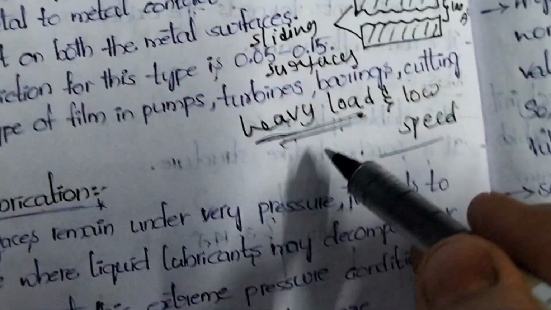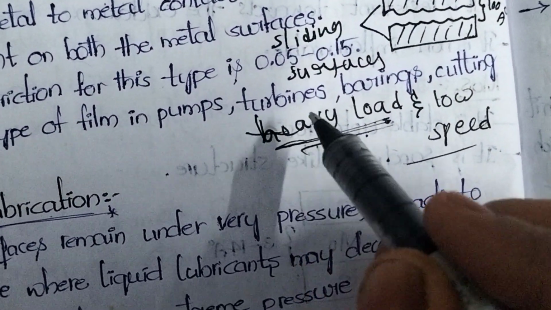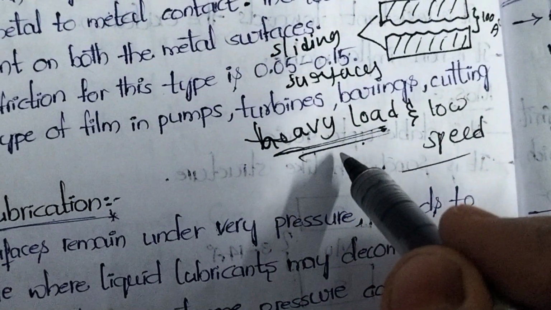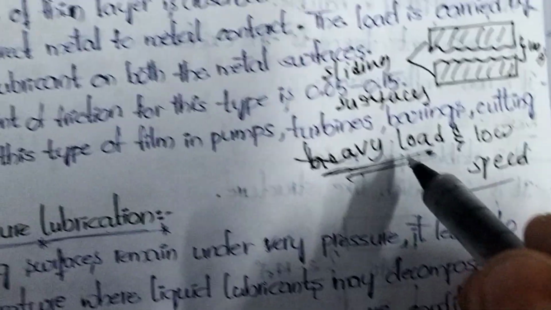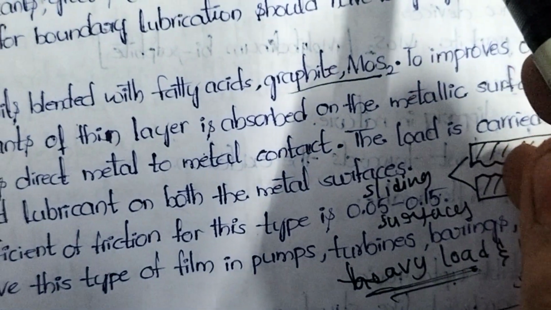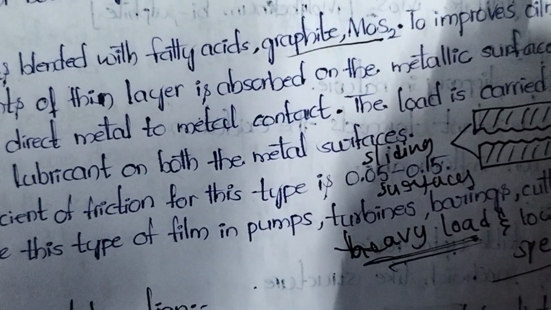So here, thin film lubrication is done where we can observe the machineries which are working at low speed and the load applied on that machinery is very high. These are the key points, and one more important key point is examples. Sewing machineries, calculators, wall clocks, etc. These all are examples for thick film lubrication.